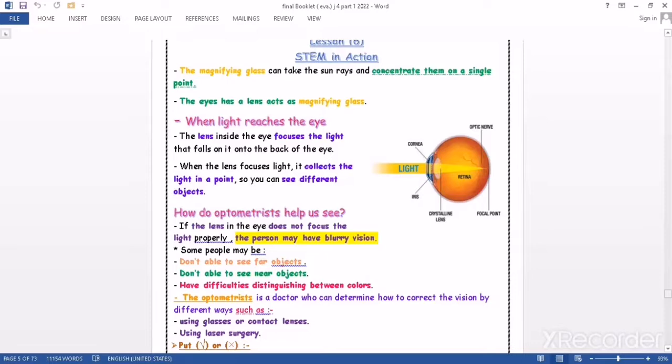For example, now we have our eye, which has the cornea, and we have a lens, a source of light, and membranes at the back of the eye.